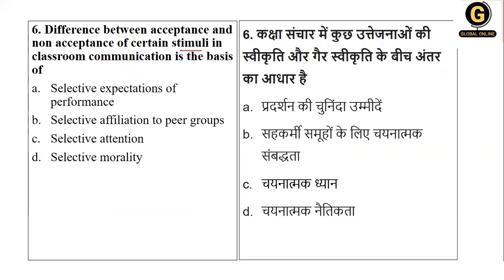In the classroom, communication is a basis of what? If you have to go for a reaction base, which one would that be? Selective expectations of the performance, selective affiliation to peer groups, selective attention, selective morality. But performance will not be there, affiliation will not be there, morality will not be there, so it will be selective attention. So here your right option is option number C.